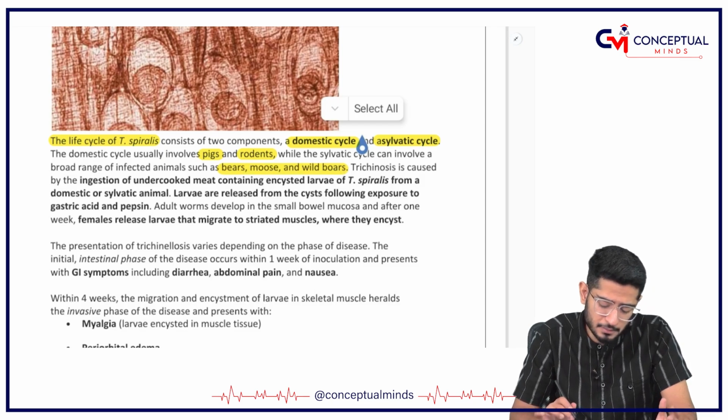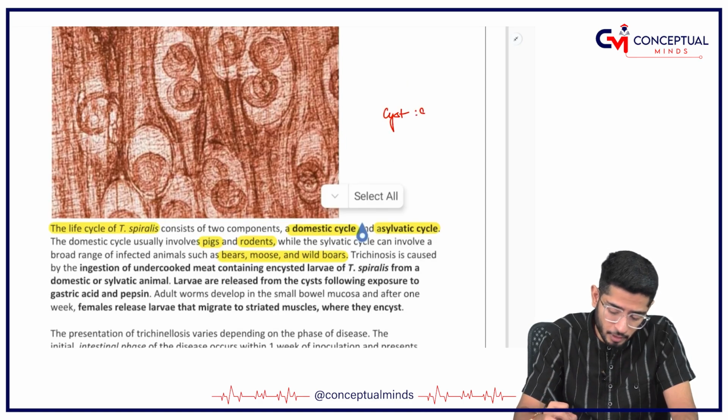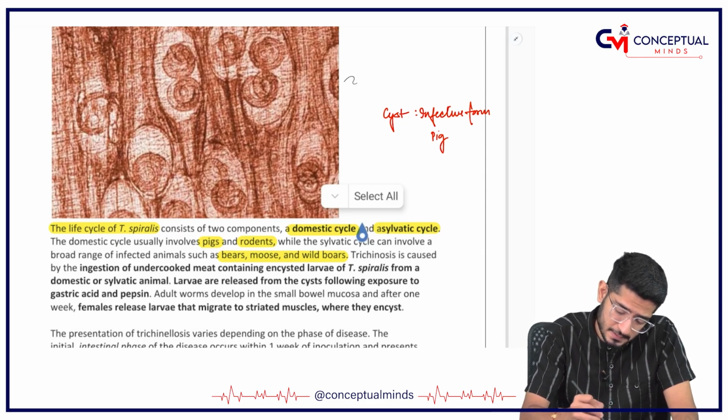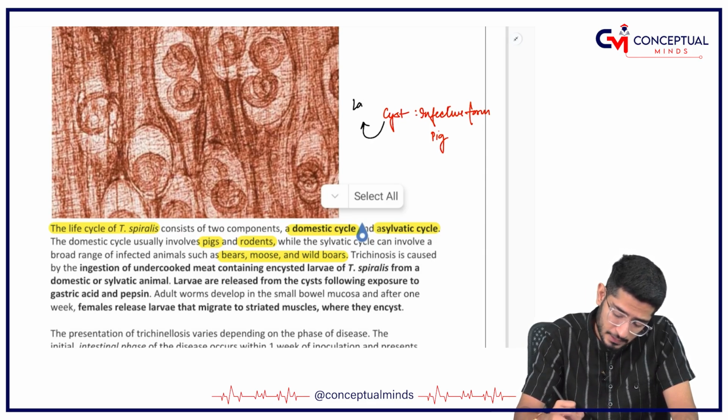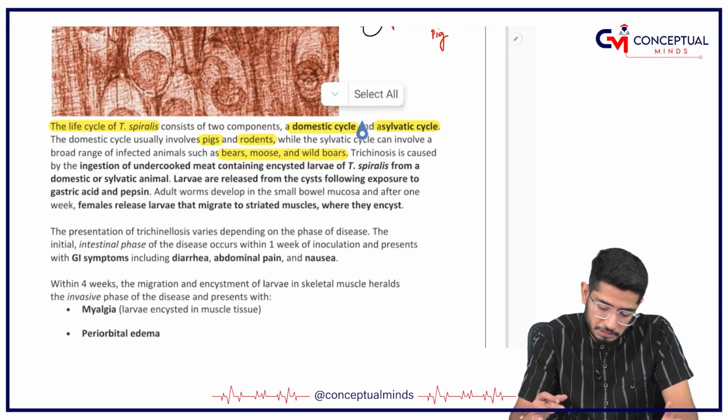But the one very important thing I want you to remember is that the cyst is the infective form here, and the very important host is actually the pig. Then this cyst is going to release the larvae in the humans.